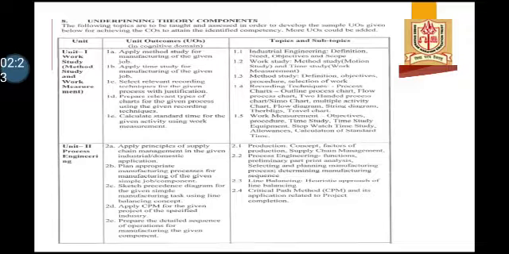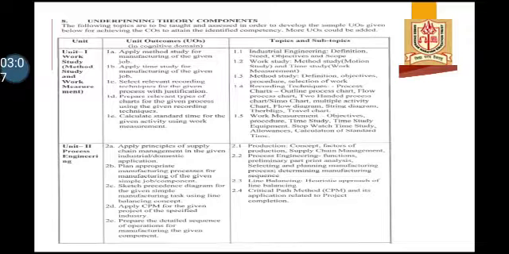So unit number 1 consists of industrial engineering definition, need, objectives and scope. It also consists of work study, which includes method study and motion study and time study, that is work measurement. It also includes definition of method study, different types of charts like outline process chart, flow process chart, multiple activity chart and so on. Work measurement consists of objectives, procedure, time study equipments, stopwatch, time study allowances, calculation of standard time.